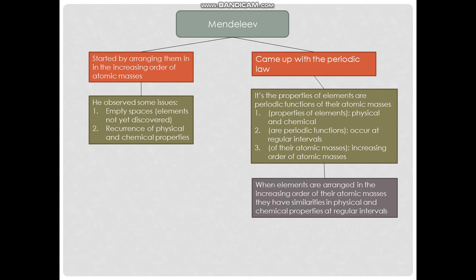When elements are arranged in the increasing order of their atomic masses, they have similarities in physical and chemical properties at regular intervals. That's the meaning of the periodic law.